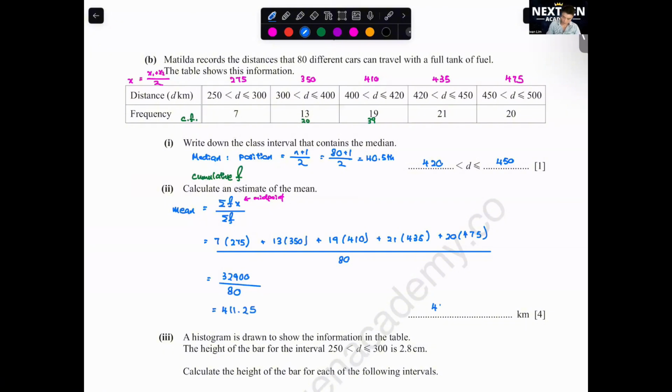And here you'll get 411.25 km. Next one. Do I have to memorize the formula? Of course. Yes, you have to memorize this formula over here.